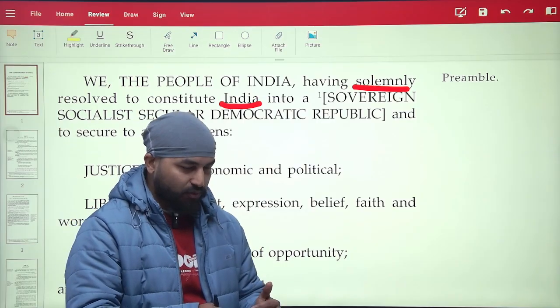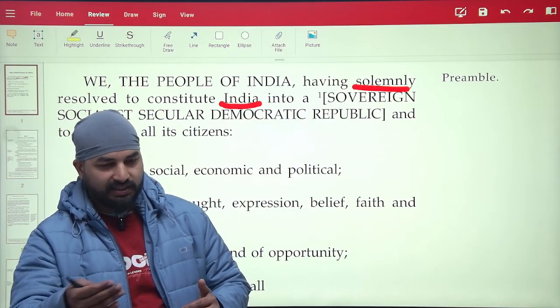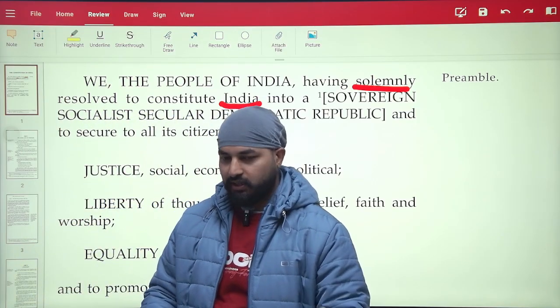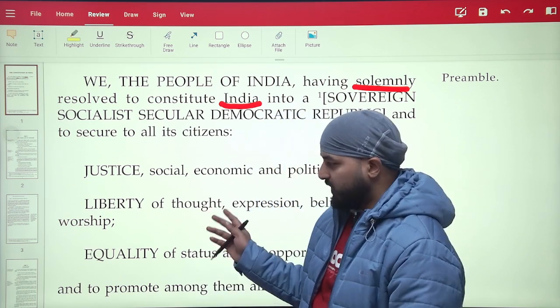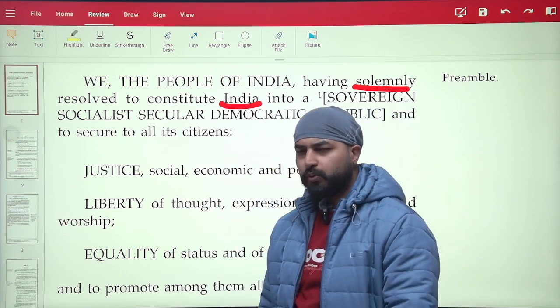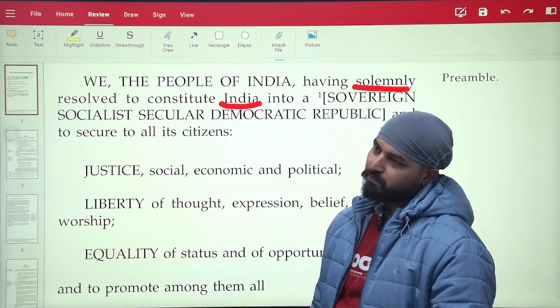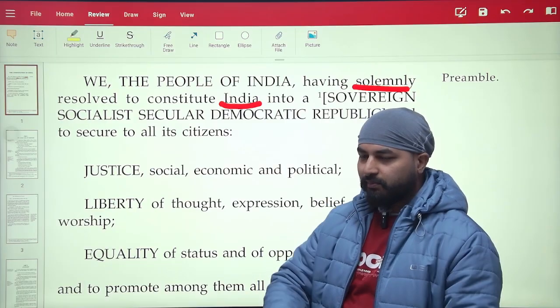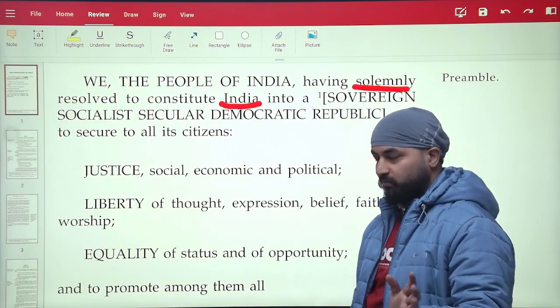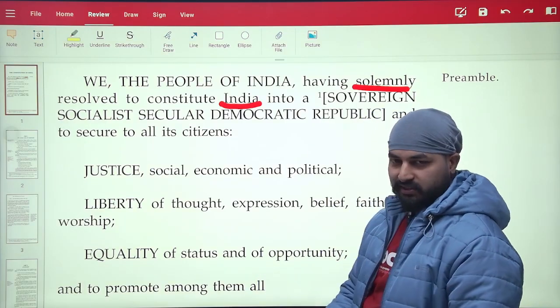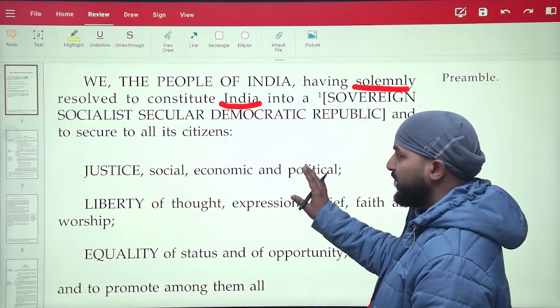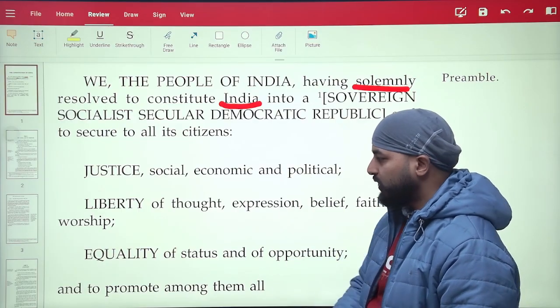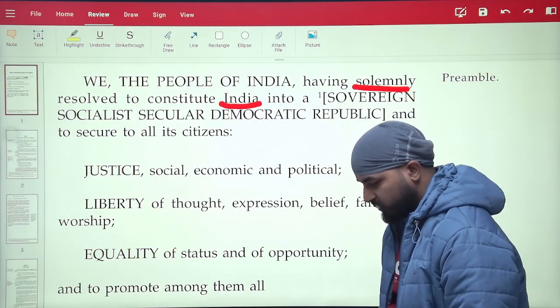It is not forcing the state to do certain things. It is stopping the state from doing anything. Later on, when we study the different articles, you will get to know it more clearly, and eventually I would be able to convey it more easily and in a better way. So forgive me for not being able to say certain things clearly, because I am also learning.